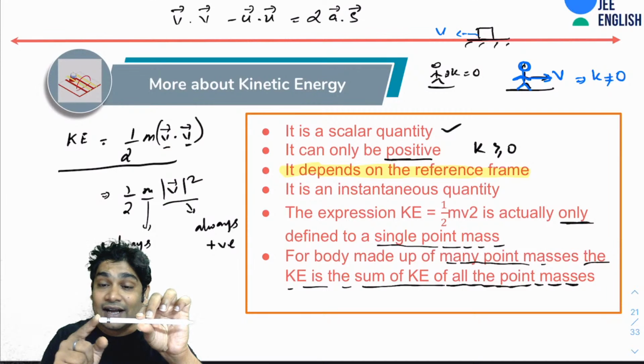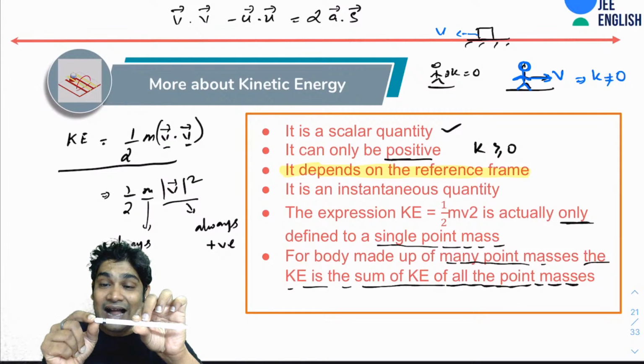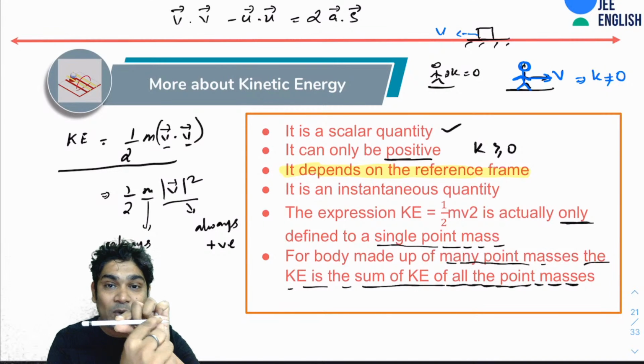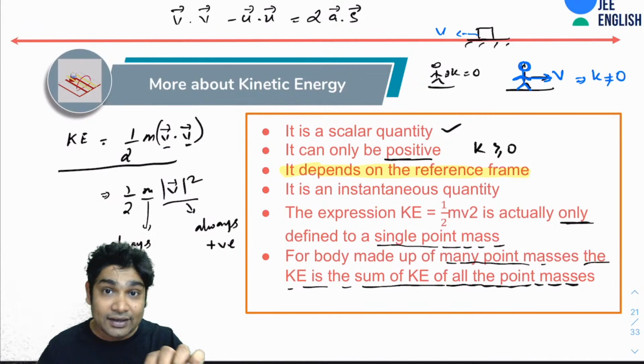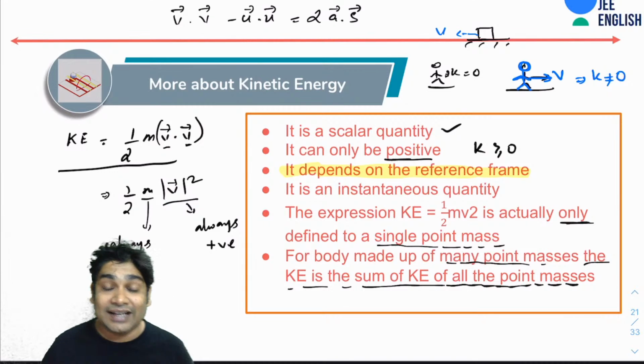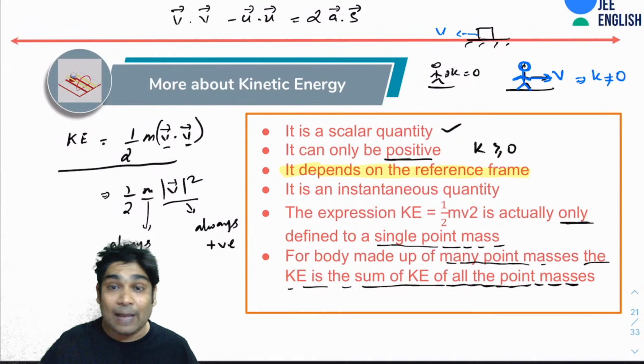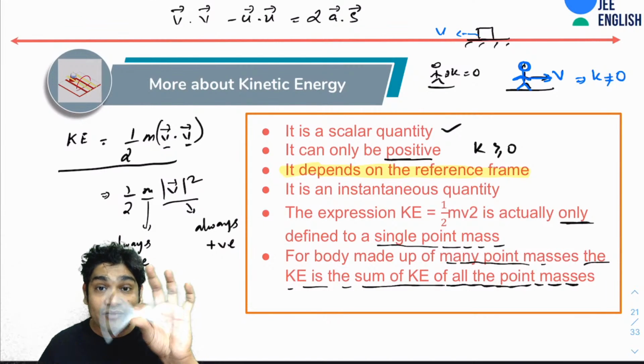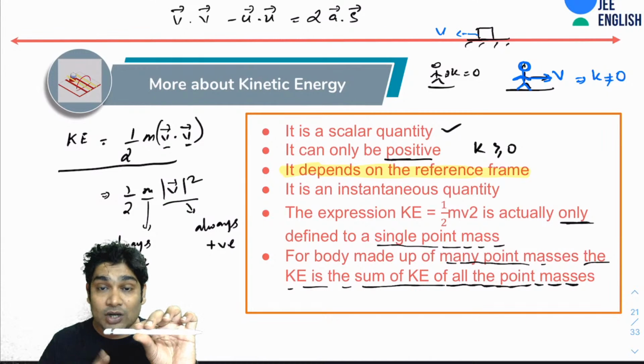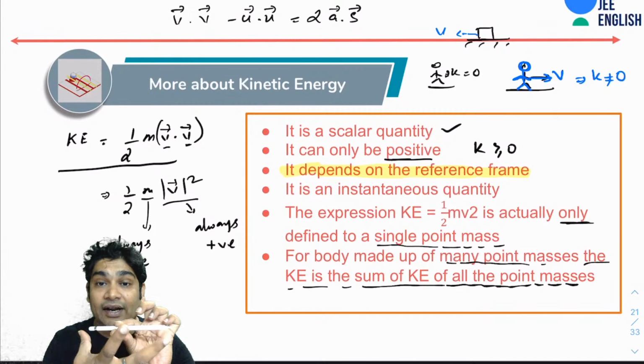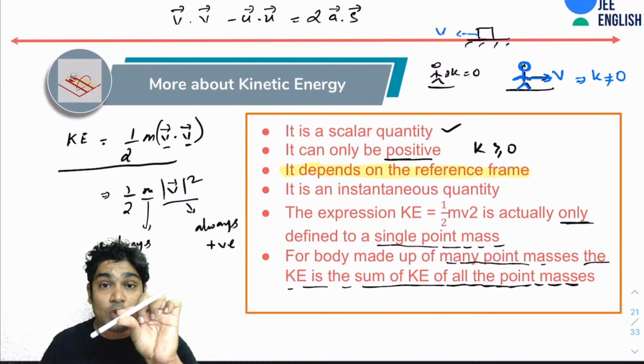I would calculate the kinetic energy of this point mass, add it to the kinetic energy of this point mass, this point mass, this point mass. I would take all the point masses and add all their energies together, and that would give me the kinetic energy of this entire pen. I cannot use the expression half mv square for this one, because there is no single v that you could have defined for this entire object. Why? Because all the points of this object are moving with different velocities.